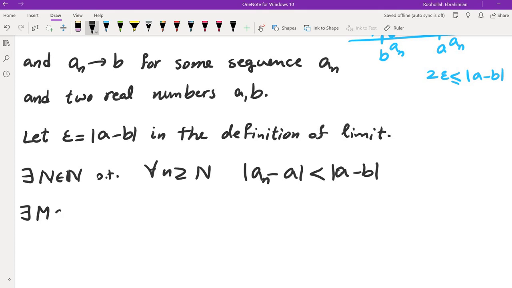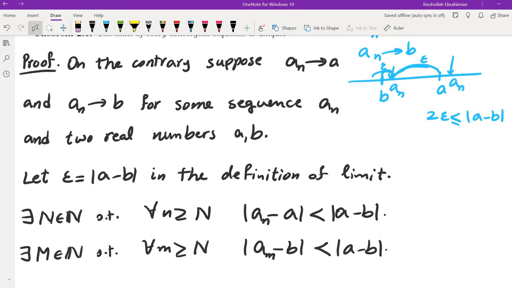And there is some natural number m such that for every n greater than or equal to m, absolute value of an minus b is less than absolute value of a minus b.